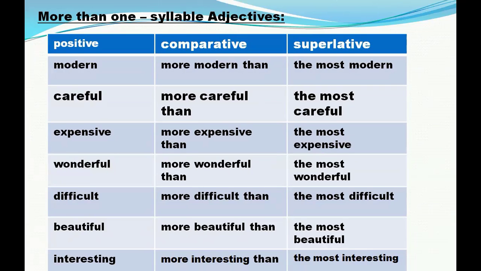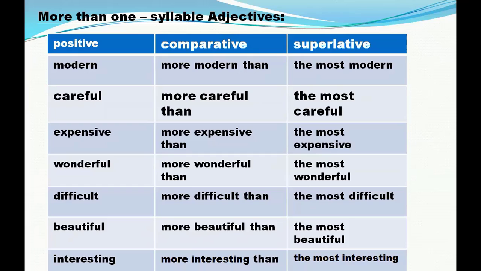Wonderful. In comparative, will be more wonderful than or less wonderful than. In superlative, it will be the most wonderful or the least wonderful. Difficult. In comparative, will be more difficult than or less difficult than. In superlative, will be the most difficult or the least difficult. Beautiful. In comparative, will be more beautiful than or less beautiful than. In superlative, it will be the most beautiful or the least beautiful.